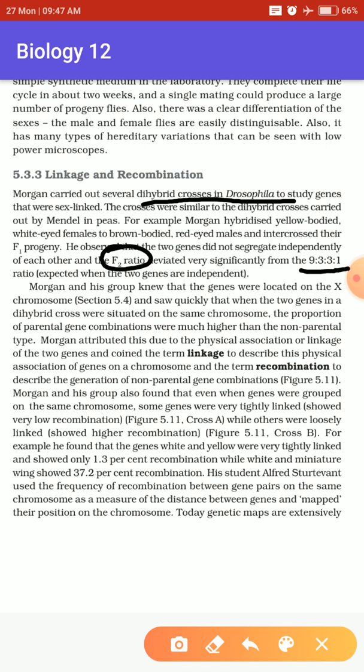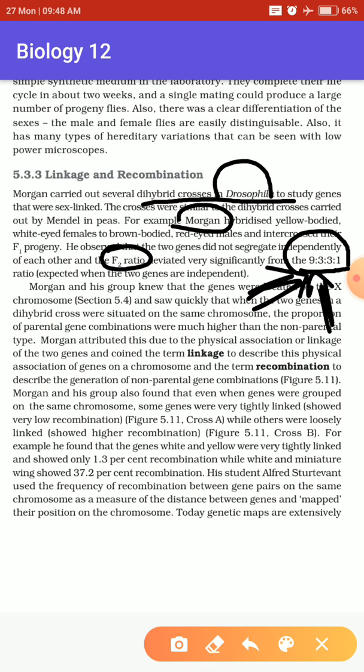In the case of Mendel's principles, the F2 ratio was 9 is to 3 is to 3 is to 1. But when Morgan did experiments on Drosophila, he found a very different deviation from this ratio. Actually, he didn't even find this ratio in his experiment.